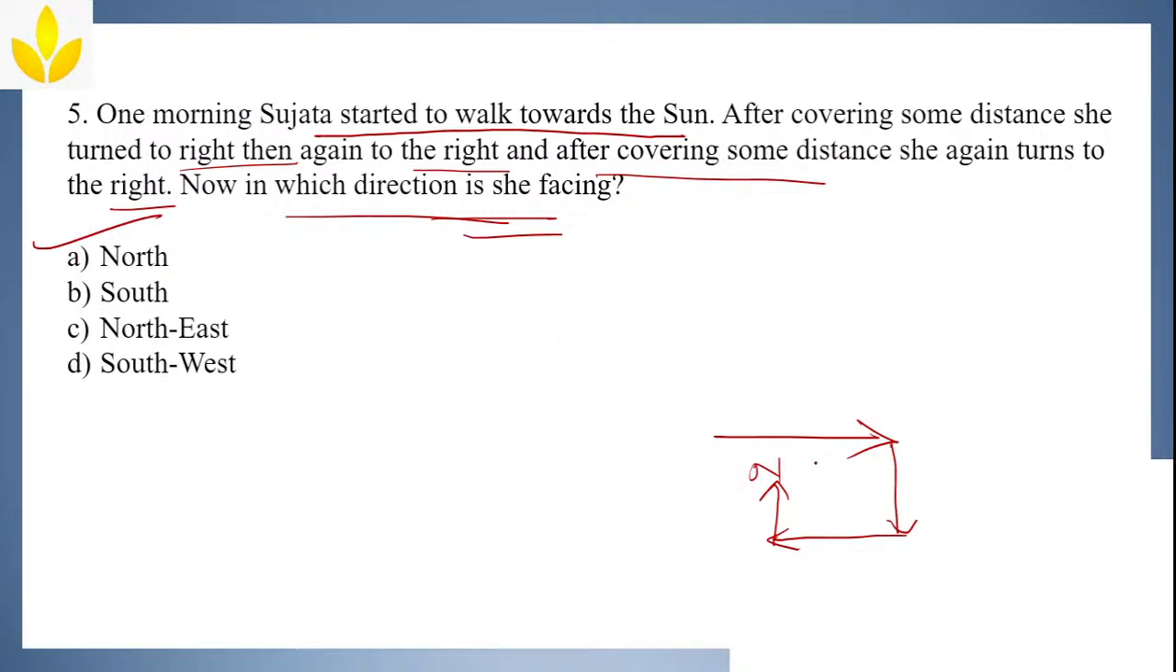See here. How many rights are there here? There is one right, second right. She turns three rights. She started walking towards east, and then first right, second right, third right. Three rights. Now she is in the north direction. She is facing towards north. So the answer is option A.